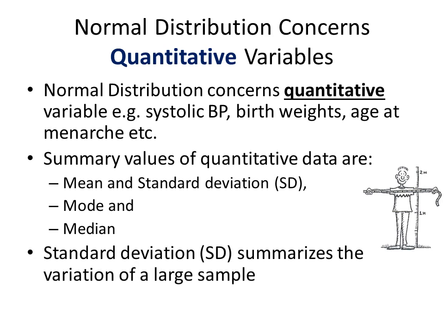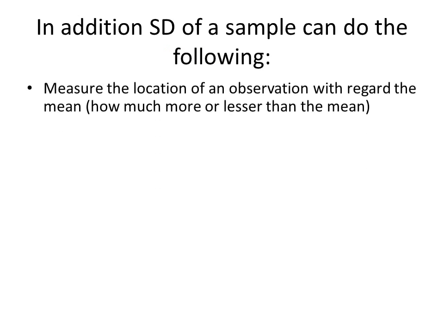The standard deviation summarizes the variation in a large sample. The standard deviation can also measure the location of an individual observation with regard to the mean, that is, how much larger or smaller it is than the mean.